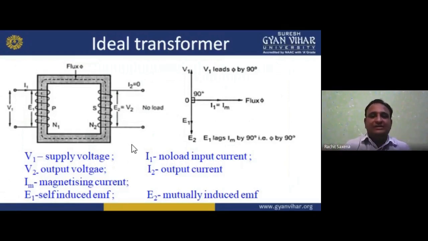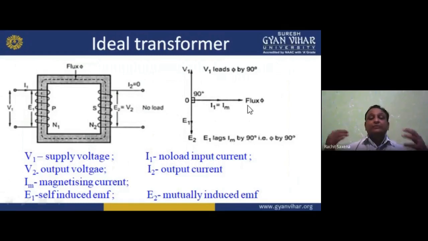So we can make a simple phasor diagram. Phi is proportional to I, so where I is there, flux is also there. V1 always leads by 90 degrees because it is a coil and there is no resistance, so we can't say it is an impedance triangle; we have a perpendicular. So here is V1, here we have E1 and E2, and E1 lags IM by an angle of 90 degrees, that is phi by 90 degrees.